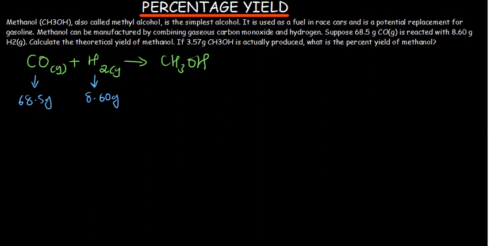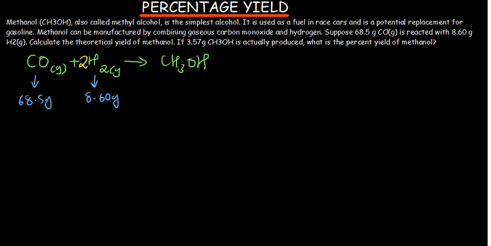Is the chemical reaction balanced? We can see we have only one carbon, even here only one carbon. We've got one oxygen, even here one oxygen. But we have four hydrogens here, but we only have two hydrogens, so we need to put a 2 in front of the hydrogens, and this now is balanced.